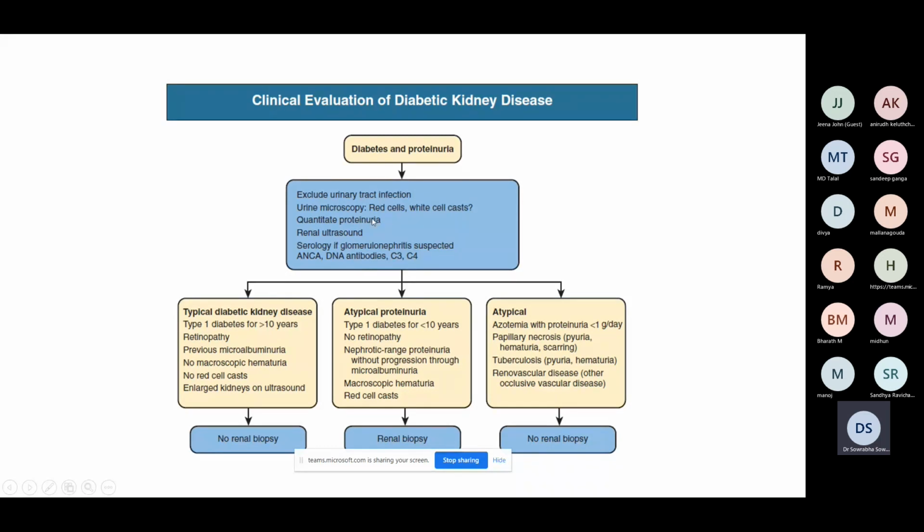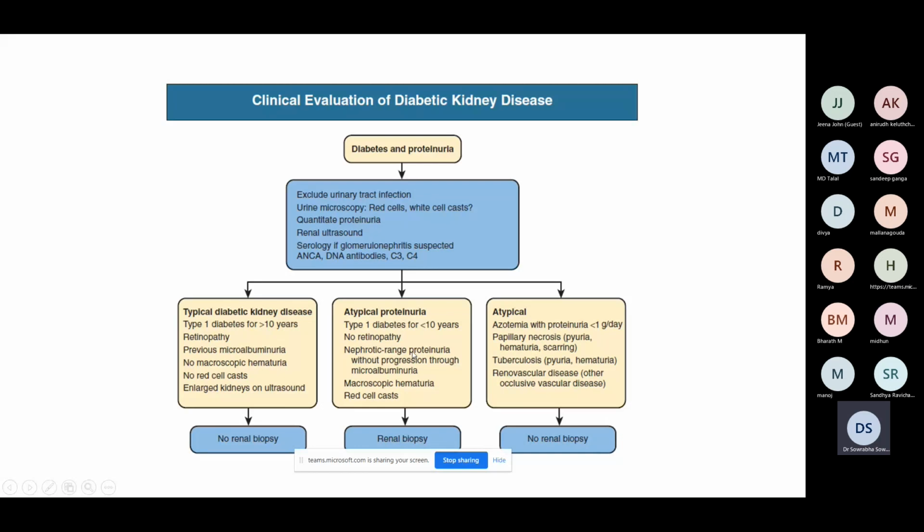Once you have done this, if you feel that it is a typical diabetic kidney disease progressing as expected in terms of duration, in terms of retinopathy, in terms of proteinuria evaluation and progression, there are no RBCs and no enlarged kidneys, no need to do renal biopsy, directly put it as diabetic kidney disease. Whereas if the course is atypical, there is no retinopathy, as I showed in the first patient,